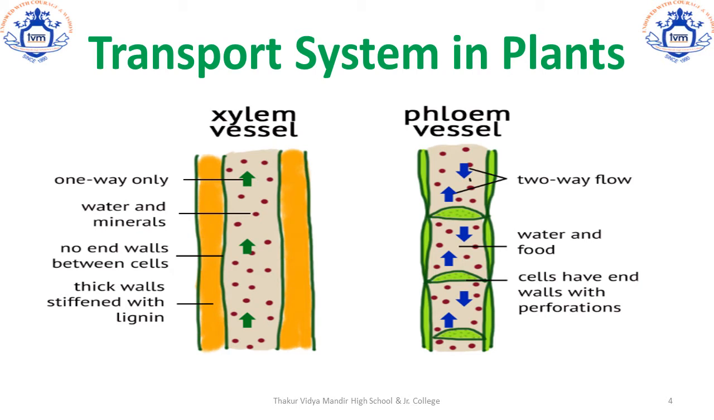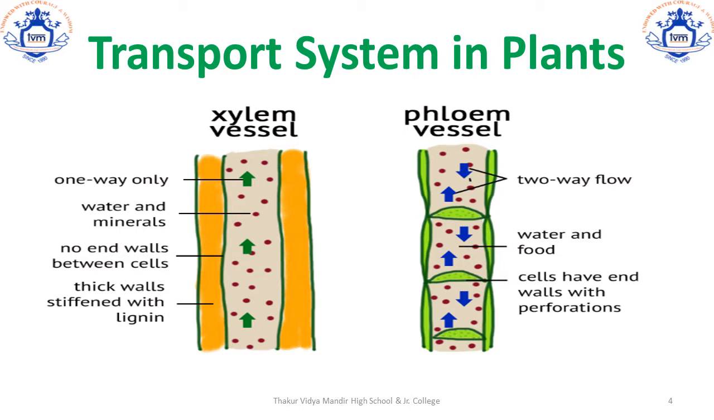Let's learn about the transport system in plants, how food and nutrients are transported in plants. There are two main parts that you will remember. The first one is xylem, the second one is phloem. Now phloem starts with P and you know P is patte, that is leaf in Hindi. So phloem is something related to the leaf of the plant.